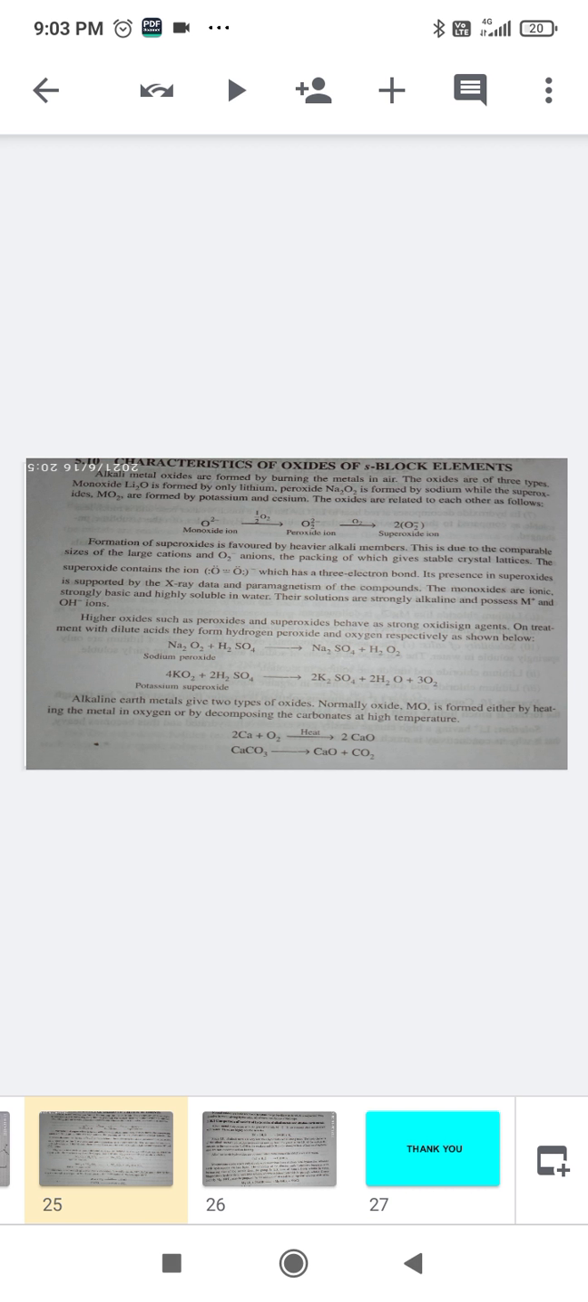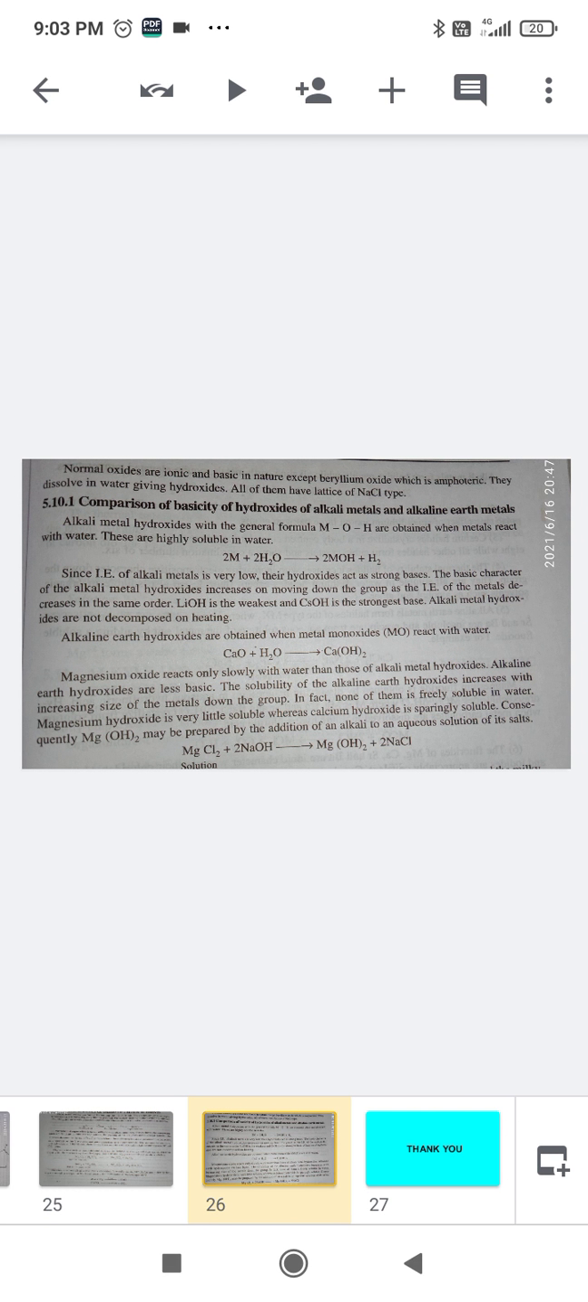Normal oxide is formed either by heating metal in oxygen or by decomposing the carbonates at high temperature. So calcium, one of the alkaline earth metals, when it reacts with oxygen, forms calcium oxide, or you can also form calcium oxide by the decomposition of calcium carbonate. Calcium carbonate decomposes giving calcium oxide and carbon dioxide. Normal oxides are ionic and basic in nature, except beryllium oxide, which is amphoteric in nature.